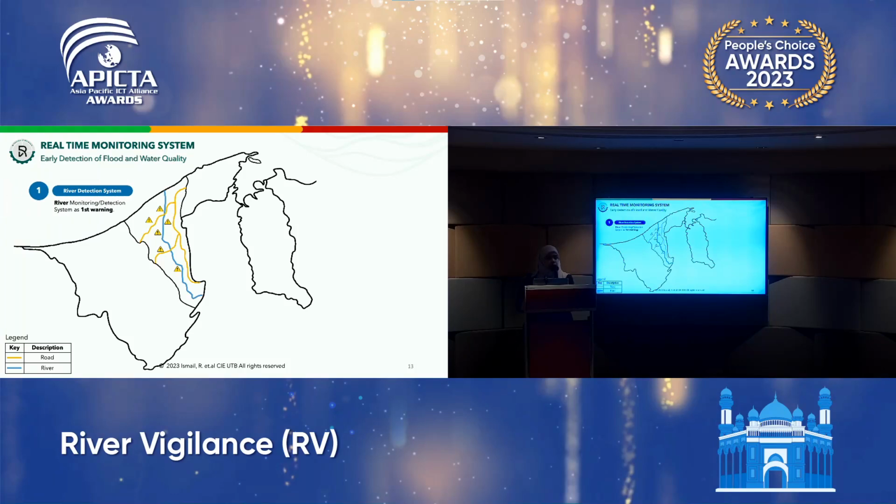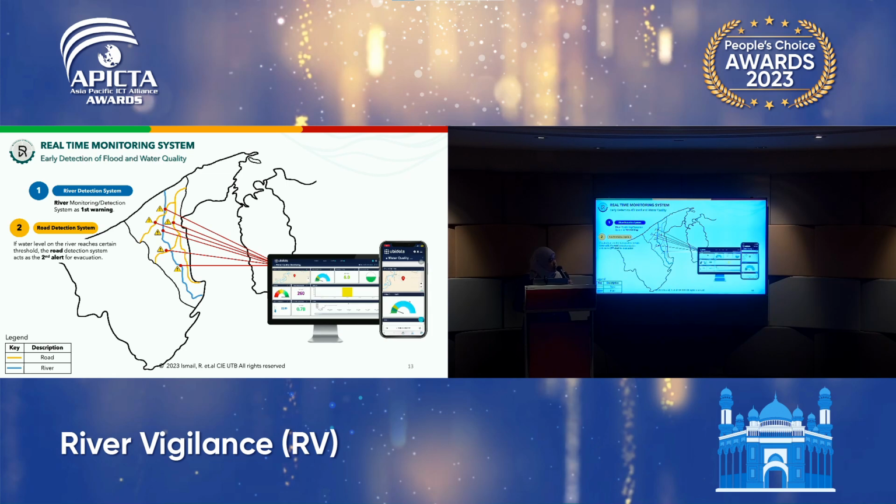Now, how does it work? First, it detects the rise of water level from the river, and if it reaches a certain threshold, it will then flood the road areas, where the detection on the road will act as a second alert to allow the residents to evacuate. The data gathered from this system will then be displayed in the dashboard, and if there are abnormalities in terms of water quality as well as water level, it will trigger the sirens and send SMS and an SMS alert.